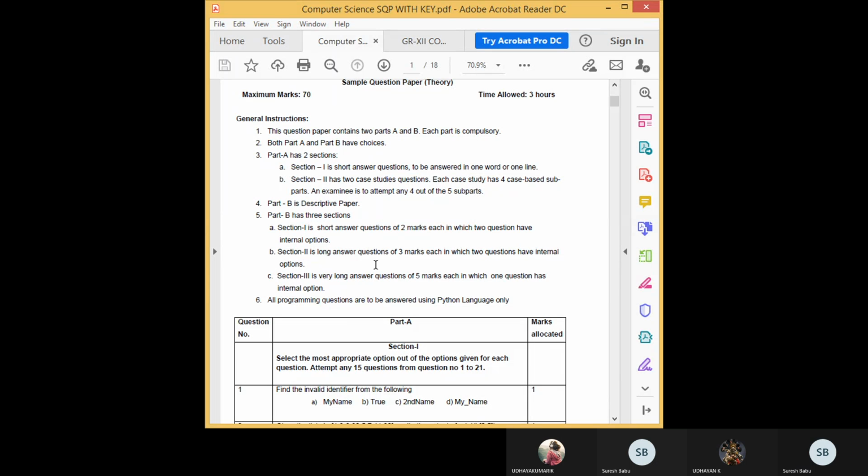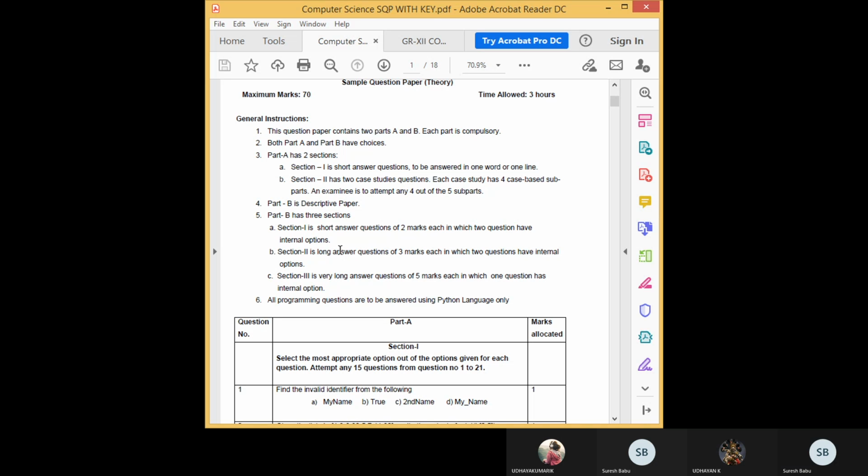You see here. So before that, I didn't give any choices. Then I didn't include case study. Okay, for up to half yearly test, I didn't include that because the case study will come only in particular topics of Python: SQL and Python file handling. So you note down the topics where we will get case study. Compulsory there will be a question from file handling. Okay, one question. Then the second question will be a case study question from